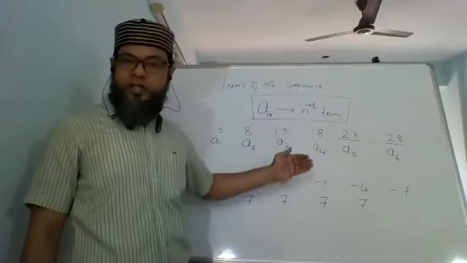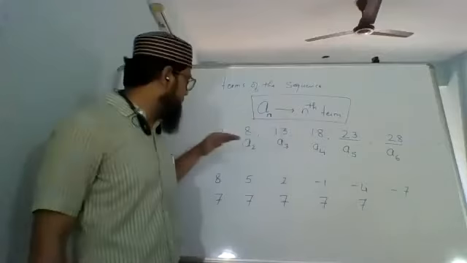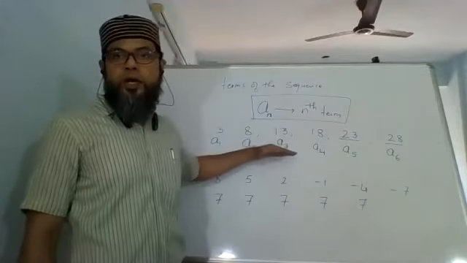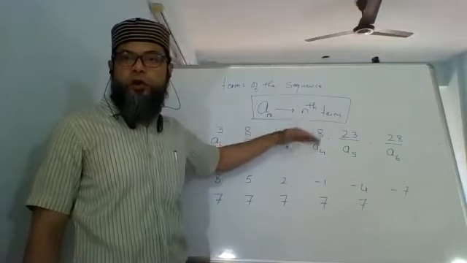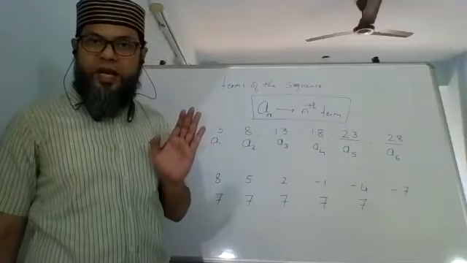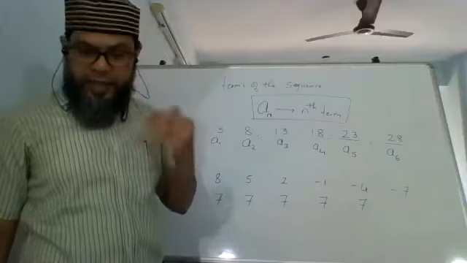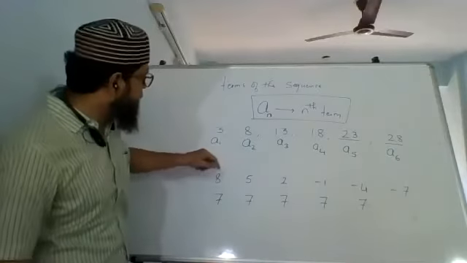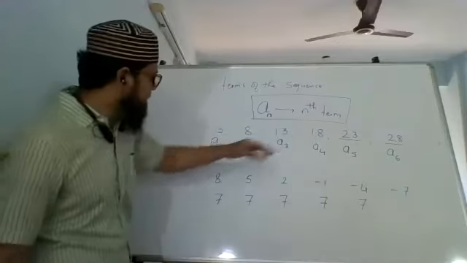We'll do it when we are solving sums. That time it will become clear. But understand, first term a1, second term a2, third term a3, a4, so on it goes on. Clear? Are we clear? Next, I am going to introduce you to another term. Before that, this is clear now.